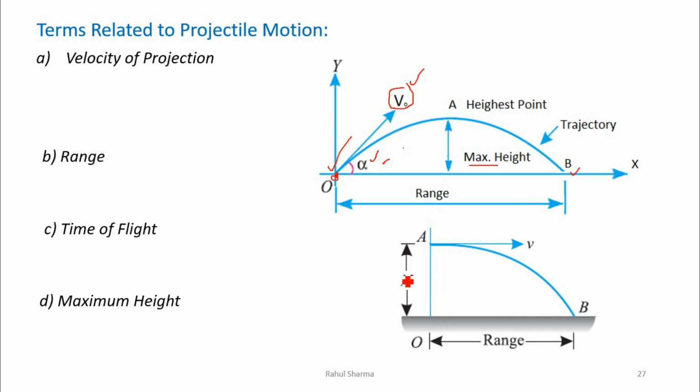Similarly, when an object is fired from an initial level, if I throw a ball from the roof of a building, let's say this has OA, the initial height. Now in that case, when we have to find the maximum height, that will be the h, which it already has with respect to the point of projection O, that is the h value.